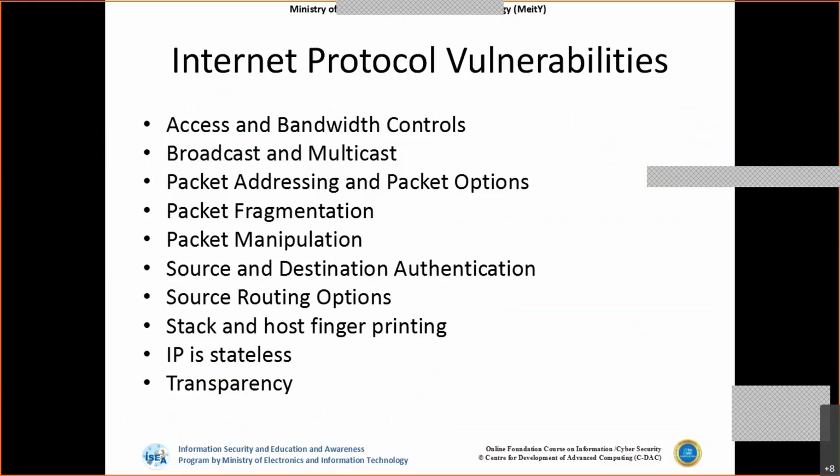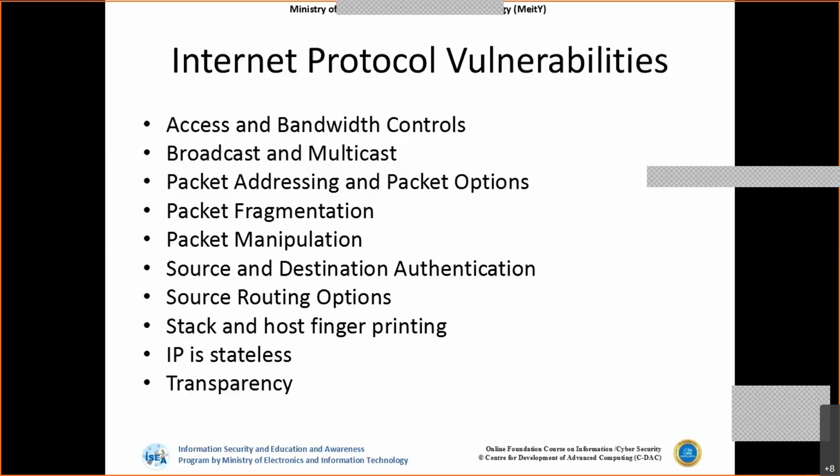Using IP, a lot of vulnerabilities are possible, like access and bandwidth controls, which can be manipulated, and addressing mechanisms, because an IP address can be spoofed. Then there is packet fragmentation: instead of sending the payload in a single packet, an attacker can send it in multiple fragments to try to pass the security devices.